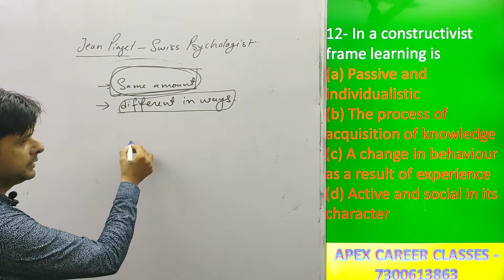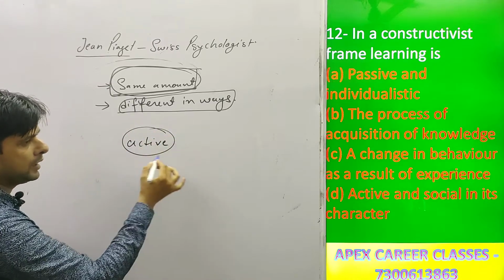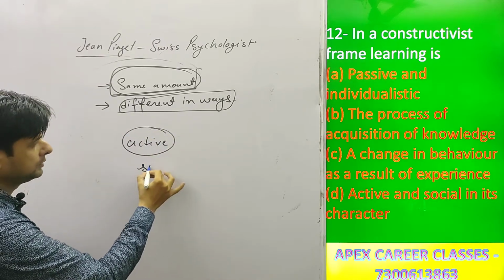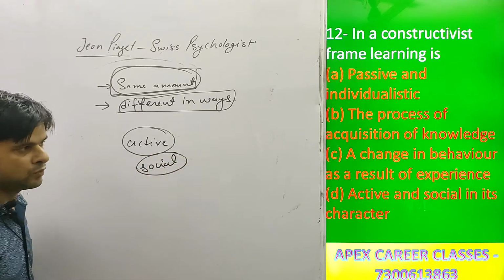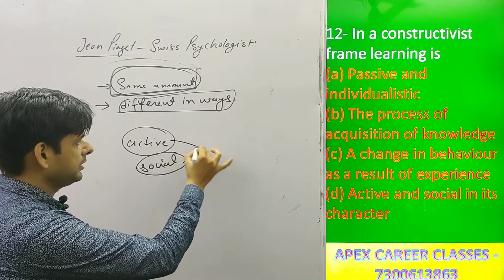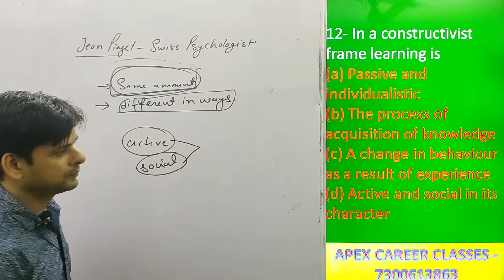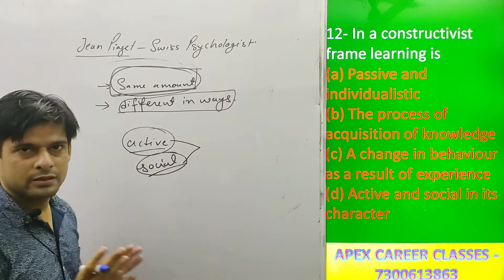According to Jean Piaget, they are social, those are active, and according to Vygotsky, they learn through social interaction. That's why we can say learning is a social and active opportunity, or you can say active and social in its nature.